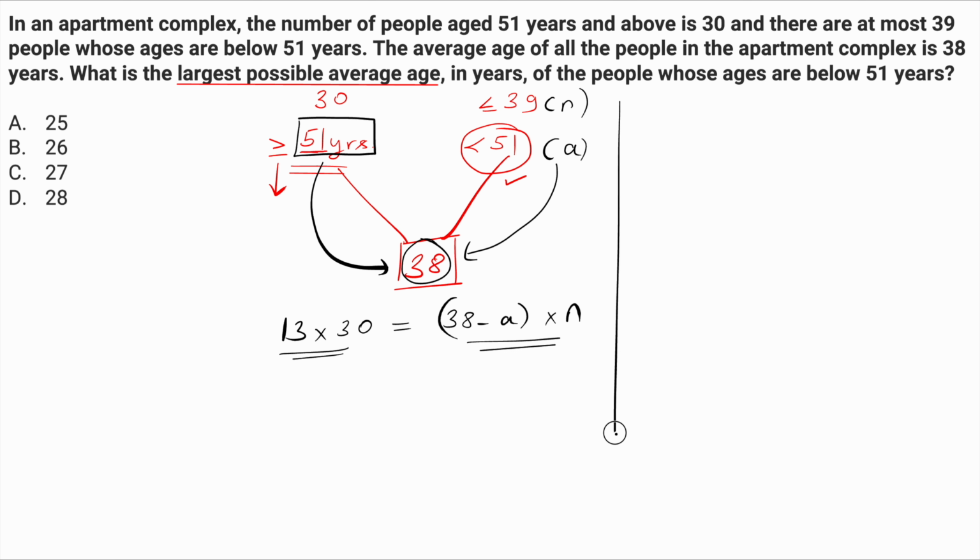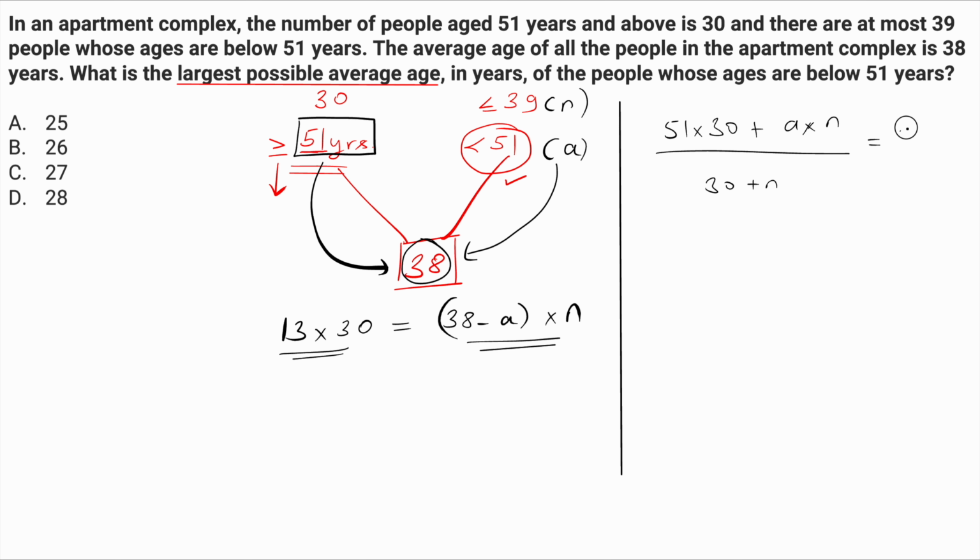If you don't understand this concept of deviations, you can still use the concept of weighted average here. We'll say 51 into 30 plus A into n, divided by the total number of people, which is 30 plus n, should give you the average 38. So you can just cross multiply now. 51 into 30 plus A into n is 38 into 30 plus 38 into n, right?